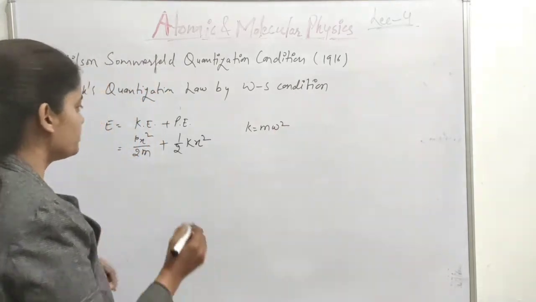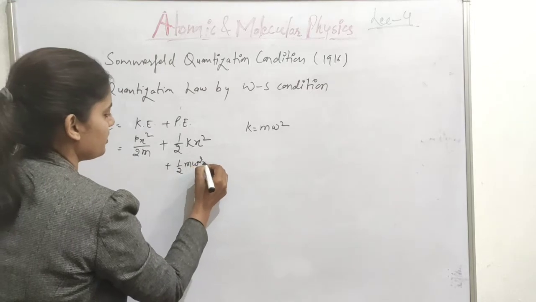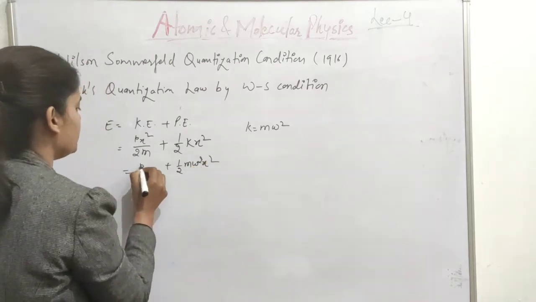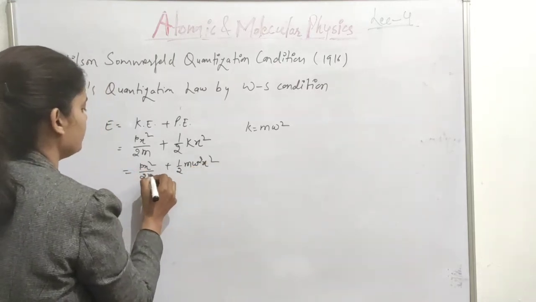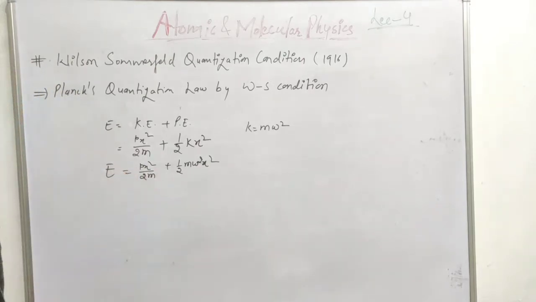So we can write its potential energy as half of m omega square x square. So E equals px square over 2m plus half m omega square x square. This is the total energy of the system.